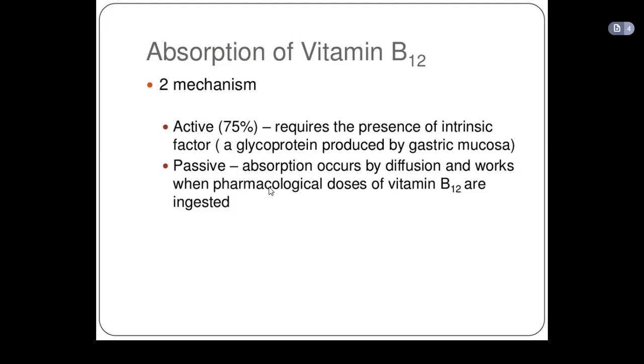That one is absorbed through diffusion. It doesn't require intrinsic factor for its absorption. But normal vitamin B12 that you get through diet needs to be absorbed through the intestine with the help of the intrinsic factor that is produced in the stomach.